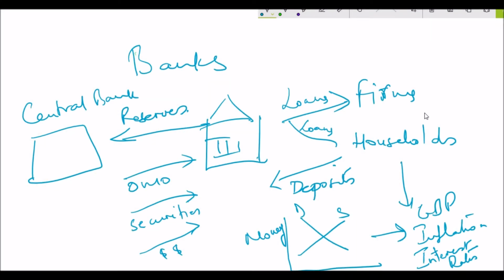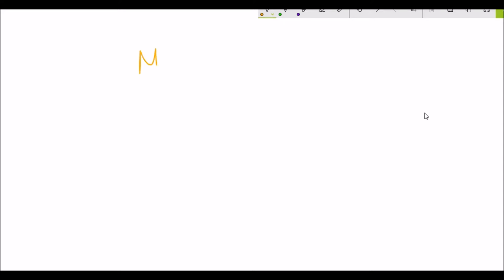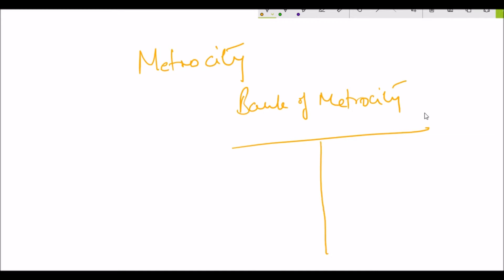Okay, so let's make this topic a bit more interesting by creating a fictitious bank in our fictitious economy, Metrocity, and see how the principle of banking works. So let's assume that in our fictitious economy, Metrocity has an evolved banking structure. Let's assume that the banking system in Metrocity is now flourishing with banks, and the banking sector is highly profitable. Therefore, we too decide to open a bank, let's call it the Bank of Metrocity, to join this highly profitable